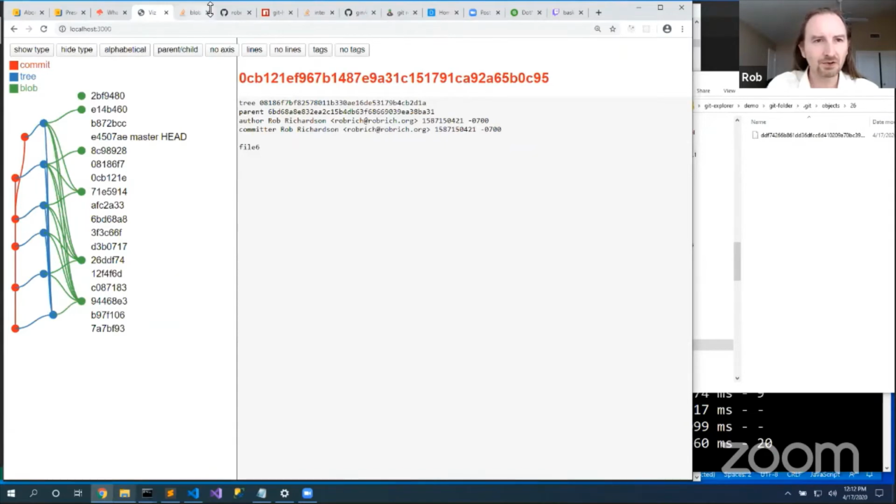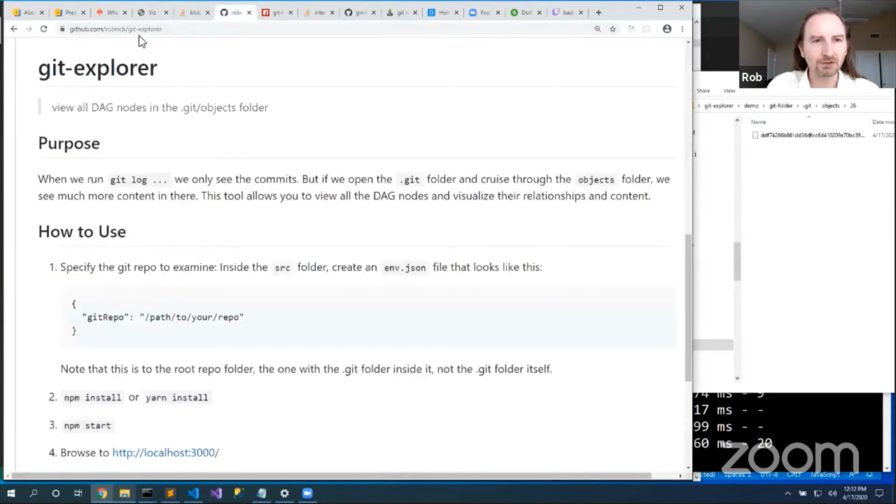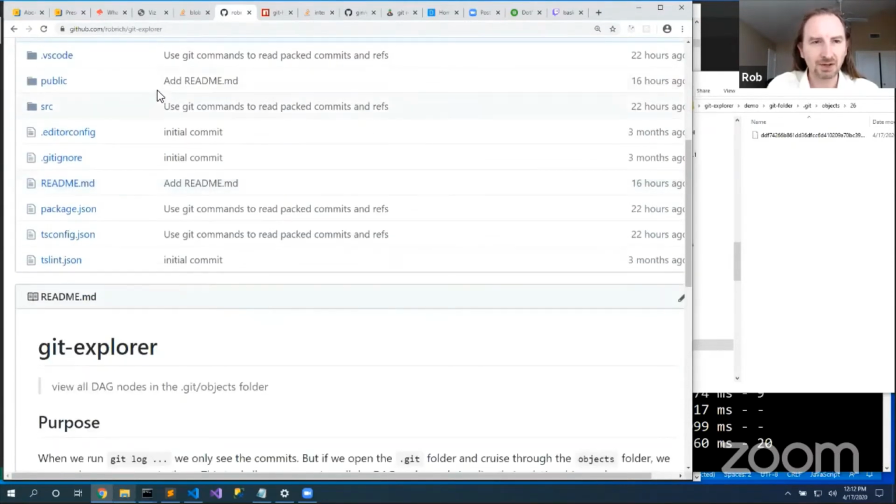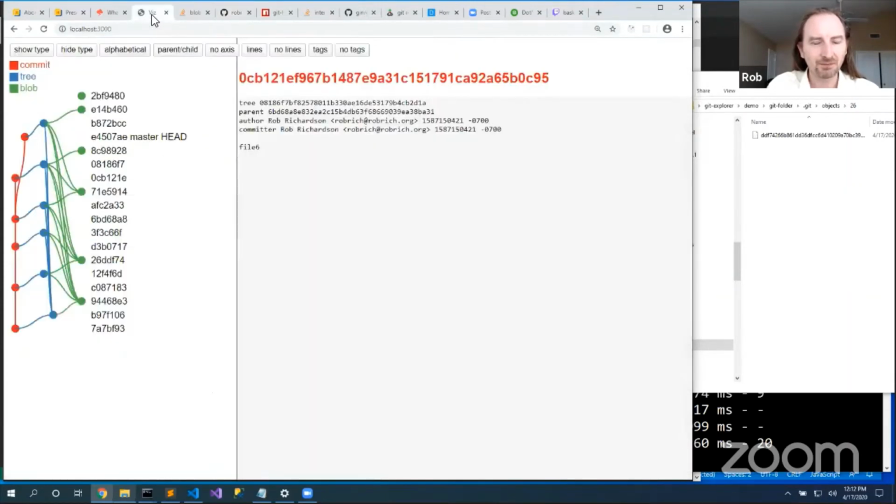And again, that code is available on github.com/robrich/git-explorer if you want to fork it or use it or help me make it better. I'd love to have your help there.